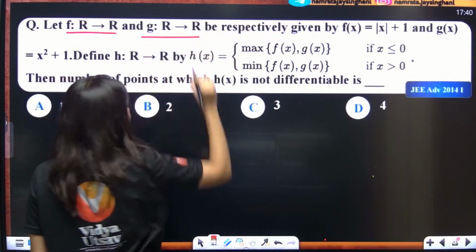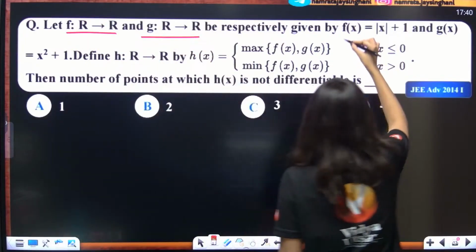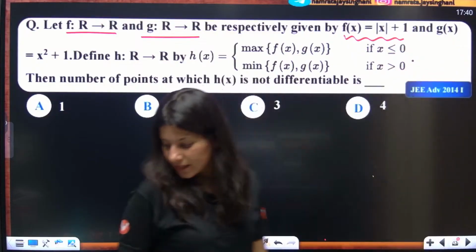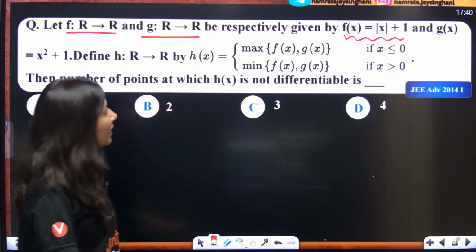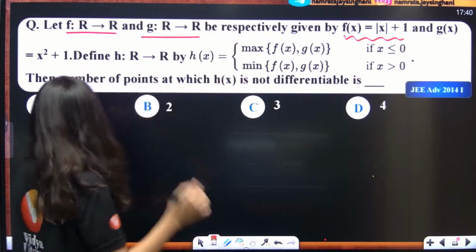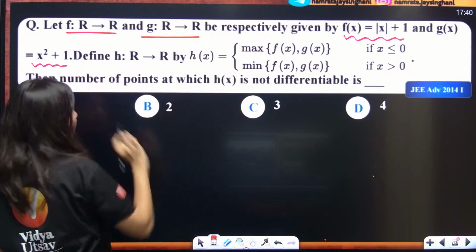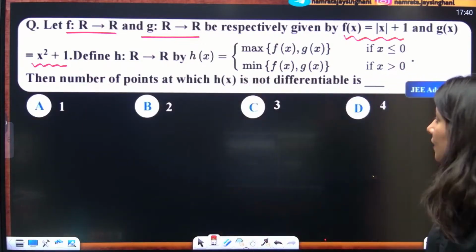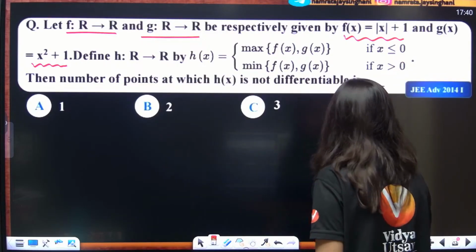They are respectively given by f(x) equals mod x plus 1. f(x) is nothing but mod x plus 1. And g(x) is nothing but x square plus 1. Okay. g(x) is what? x square plus 1. So f(x) is mod x plus 1.